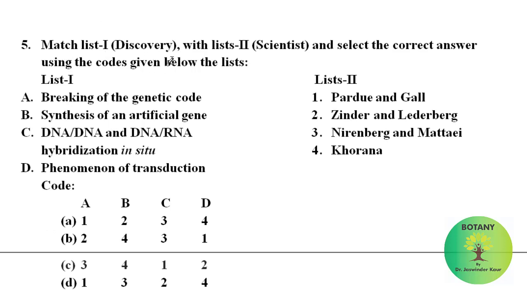Match list first discovery with list second scientist and select the correct answer using the codes given below the list. Here in list 1, discoveries are given, and in list second the names of the scientists who have discovered are given. We have to match. Breaking of the genetic code was done by Nirenberg and Matthaei. Synthesis of an artificial gene was done by Khorana. DNA and DNA-RNA hybridization in situ was done by Pardue and Gall. Phenomenon of transduction was discovered by Zinder and Lederberg. So, among these, option C is correct.